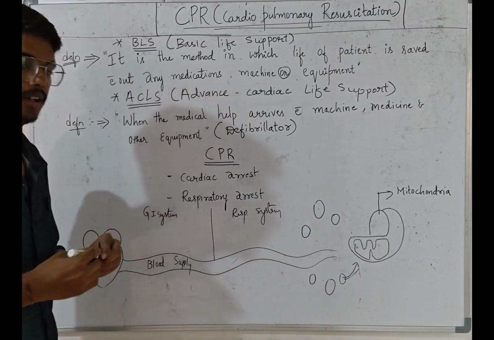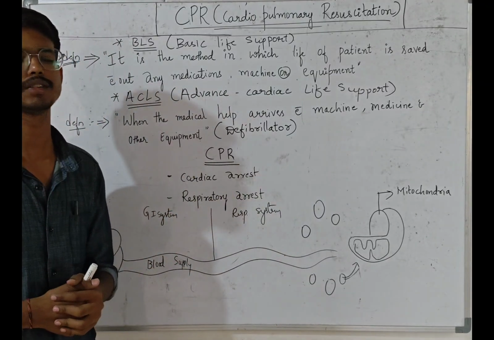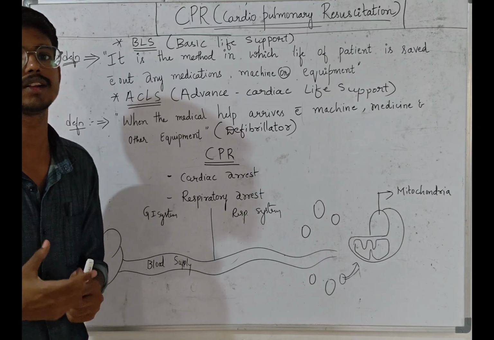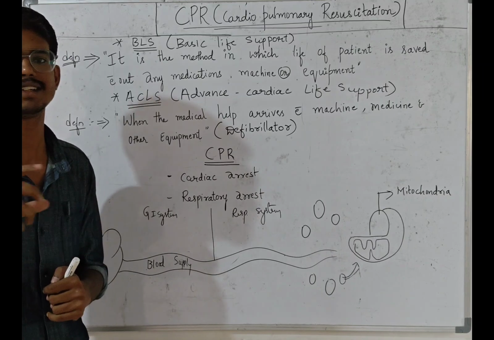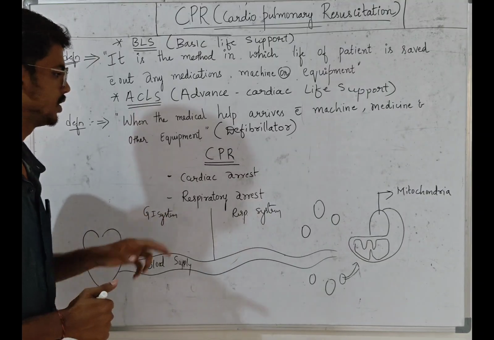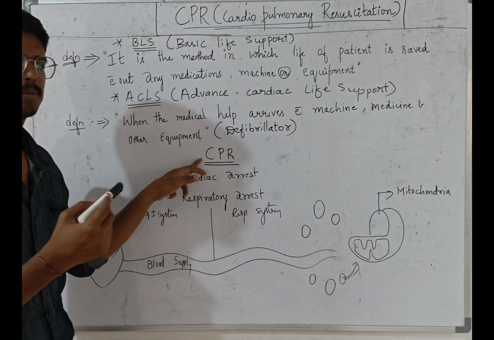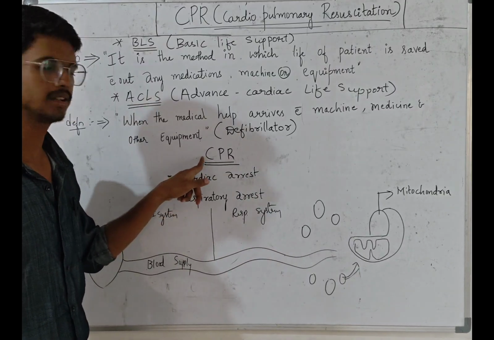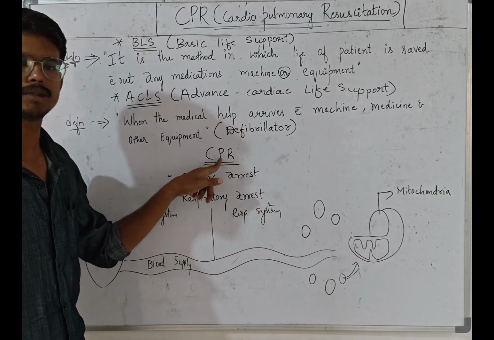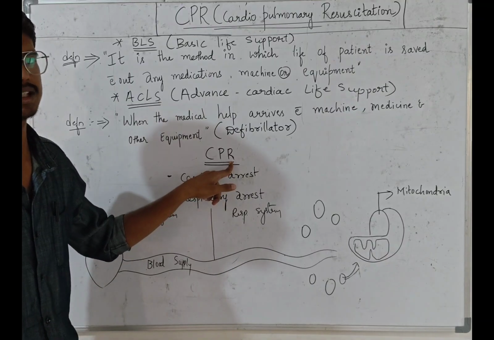Okay, next we will come to the main topic, that is the CPR. What is the definition of the CPR? Before going to the definition, we want to understand what is present in this CPR. C means cardiac, P means pulmonary, R means resuscitation. Resuscitation is nothing but revive.